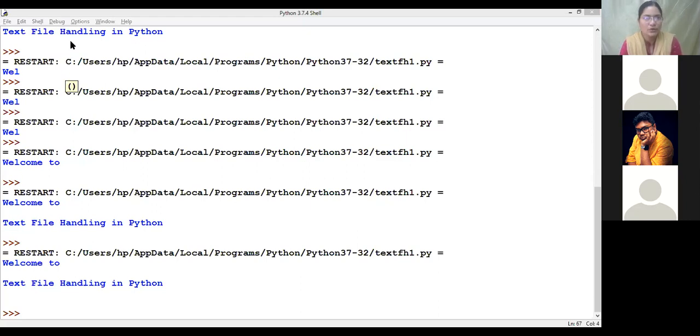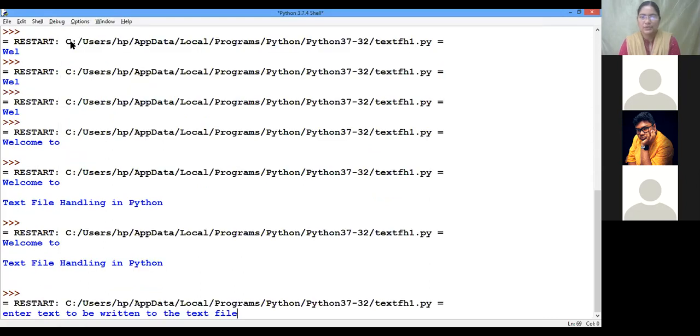After opening it, you read the content and display it, so that whatever we have written into the file, whether it is copied into the file or not, we will come to know. Now let me execute.